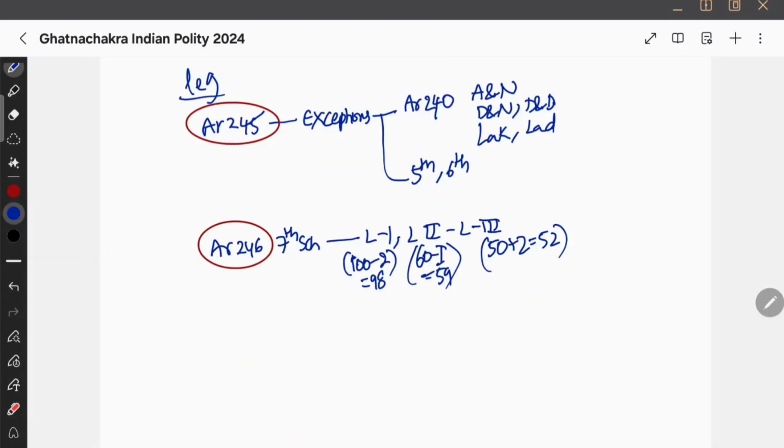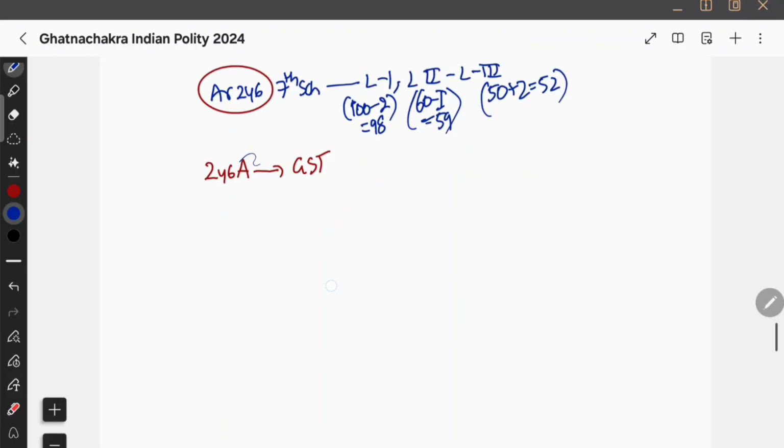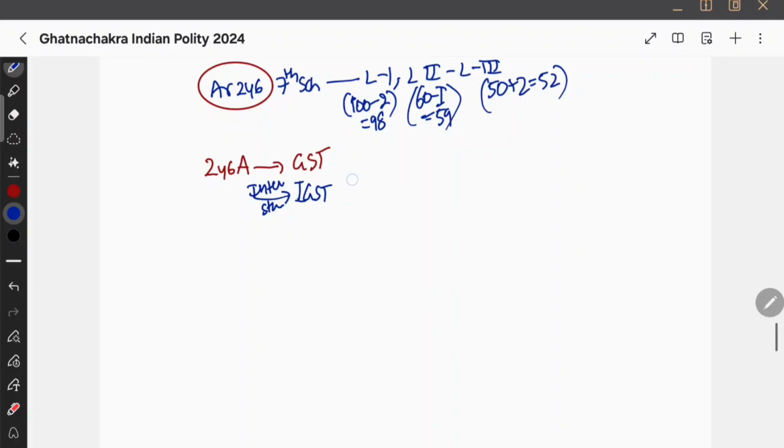And next we have seen Article 246A, which is very famous for GST. This you should not forget. We saw that GST belongs to concurrent list, and Parliament and state legislature both have power for GST. But if it is GST related to interstate trade, then only Parliament has power. If it is interstate GST, that is called IGST, that only Parliament will have. For GST, both Parliament and state legislature will have the power. That is what we have seen in 246A.